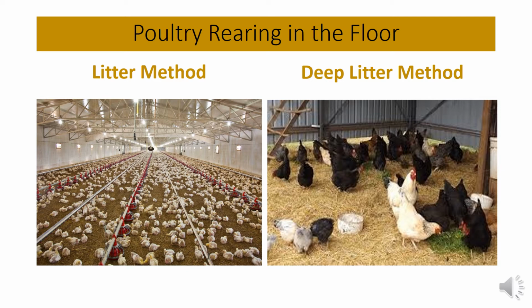And here you can see two images, and the first image shows the litter method and the second image you can see the deep litter method. And mainly the materials which are used as litter depend on the depth, that is when it is 5 to 7 centimeter wide, then the litter method is normal, and when the litters have a depth of 15 to 23 centimeter, then this method is called deep litter method.